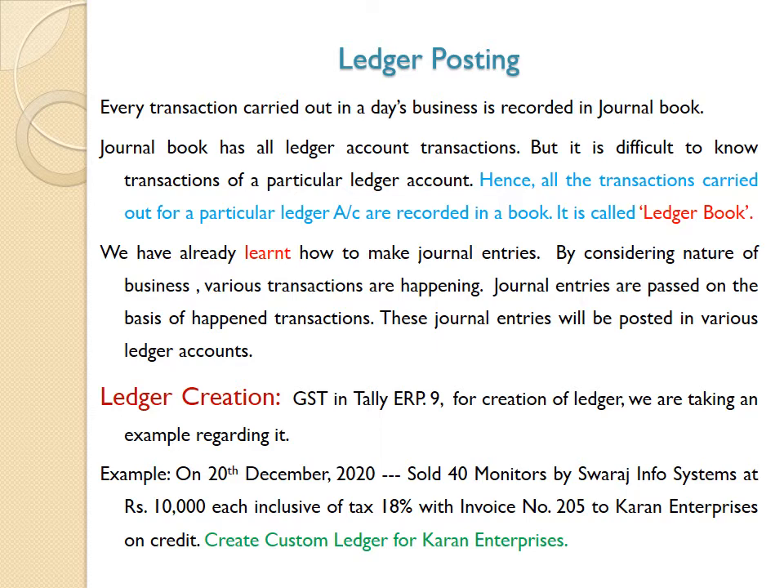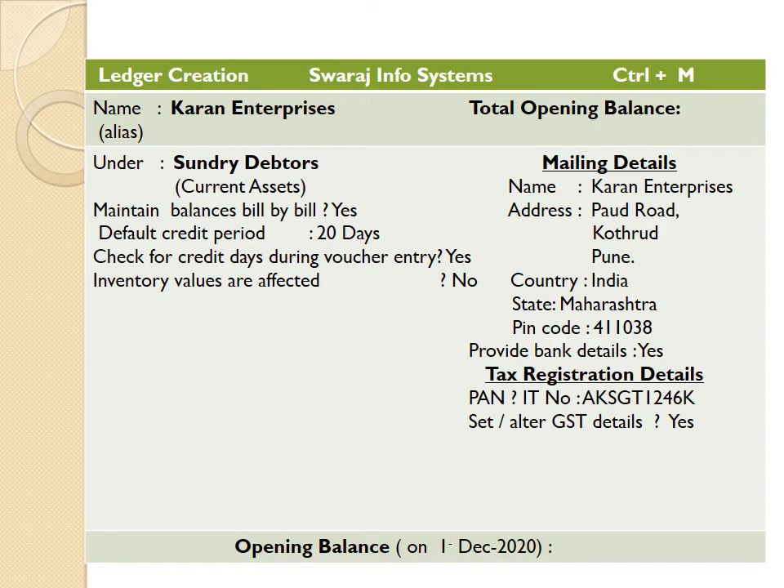Create a ledger for Current Enterprises. In this example, Swaraj Info System sold 40 monitors to Current Enterprises. The cost of each monitor is 10,000, inclusive of 18% tax, and the invoice number is 205. So we are creating the ledger in the following manner.